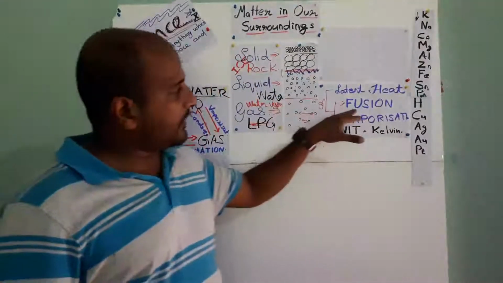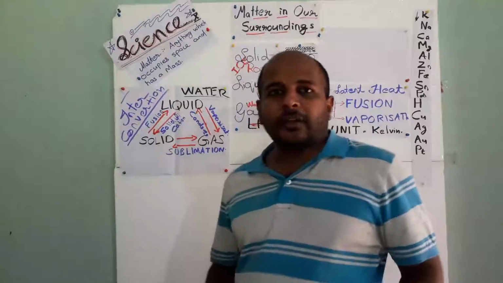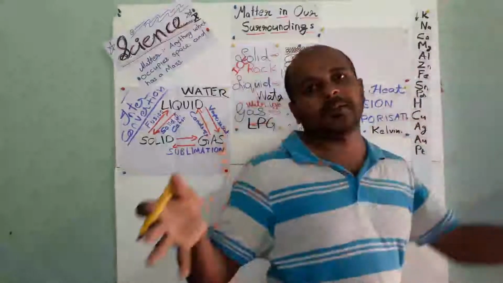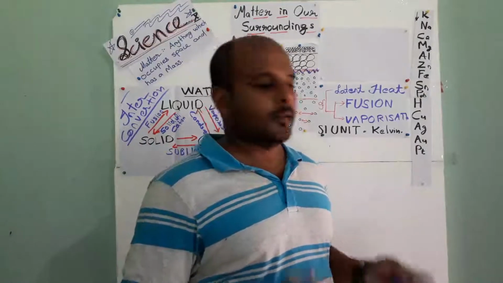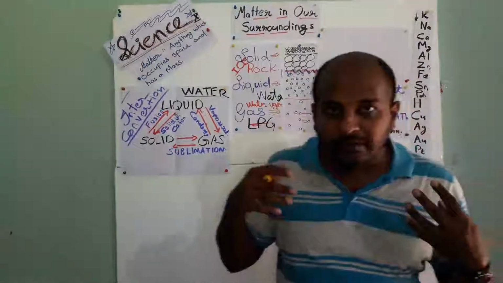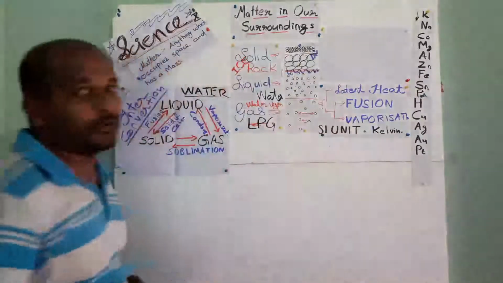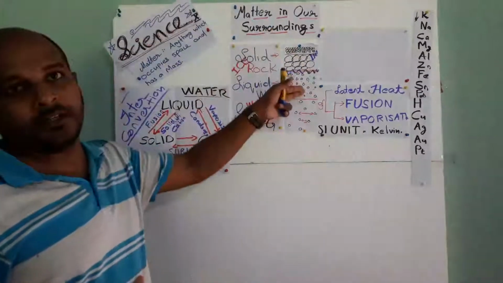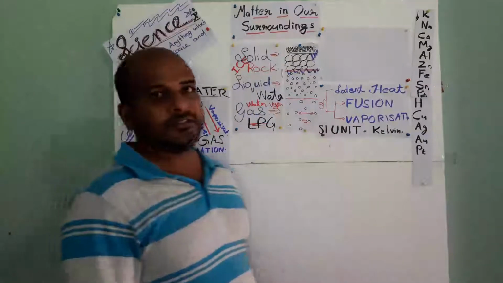Okay? In terms we can say latent heat of fusion is the amount of heat energy required to change 1 kilogram of solid into liquid at common atmospheric pressure. Atmospheric pressure means common room temperature and pressure. Imagine this is 1 kg of solid, understand? The heat required to change this solid into liquid is called latent heat of fusion.